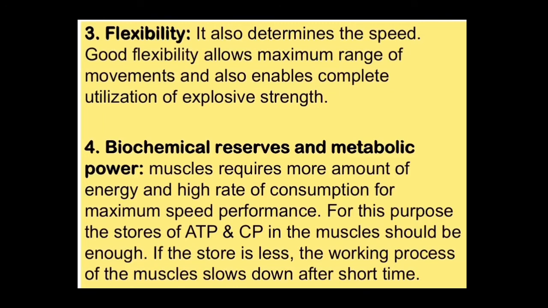Fourth is biochemical reserves and metabolic power. Muscles require a larger amount of energy and a high rate of consumption for maximum speed performance. For this purpose, the stores of ATP and CP in the muscle should be enough. If the store is less, the working process of the muscle slows down after a short time and the speed will be reduced.